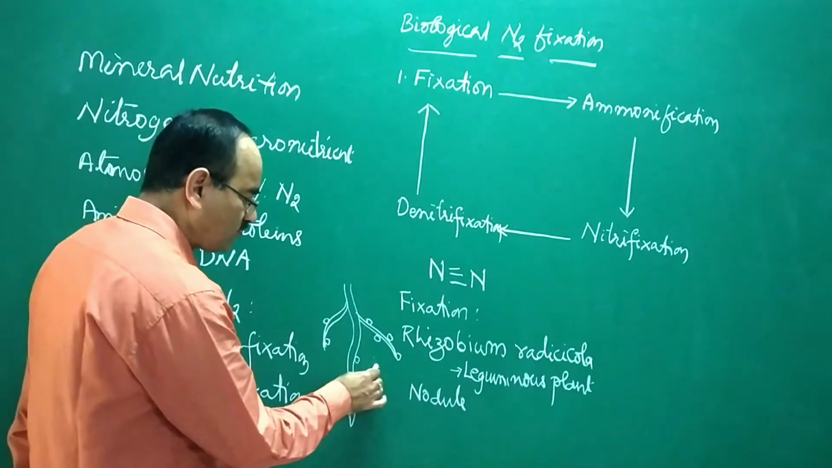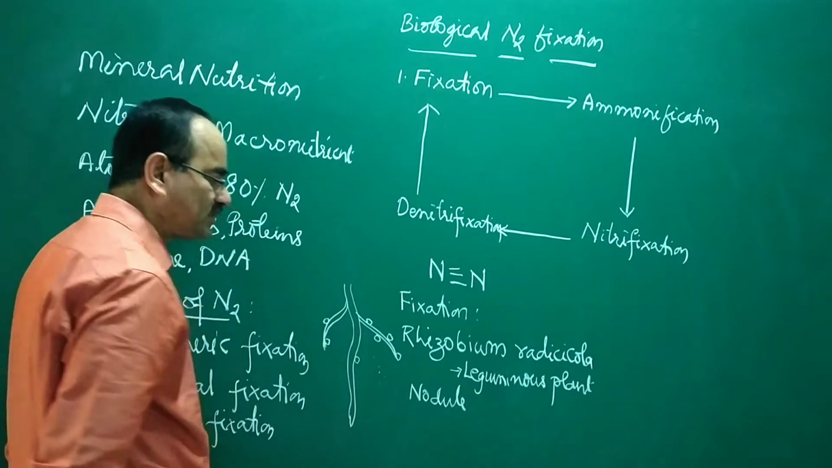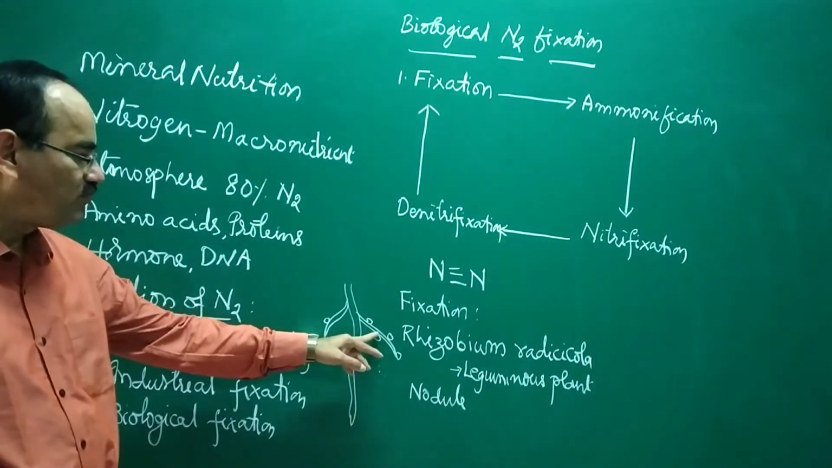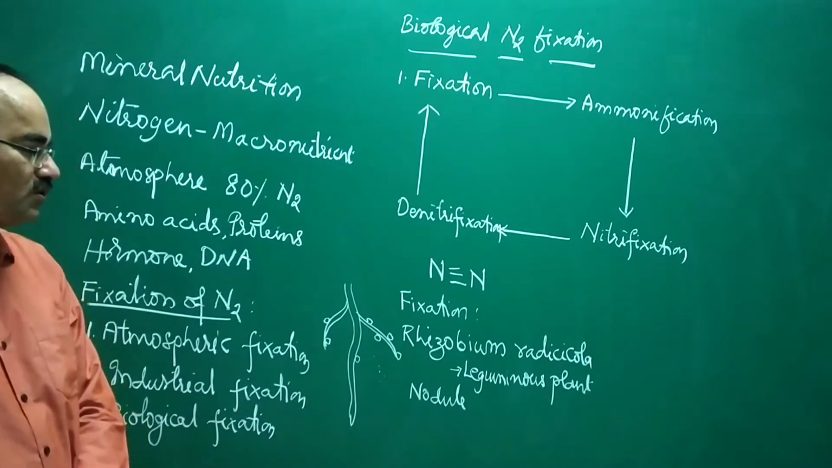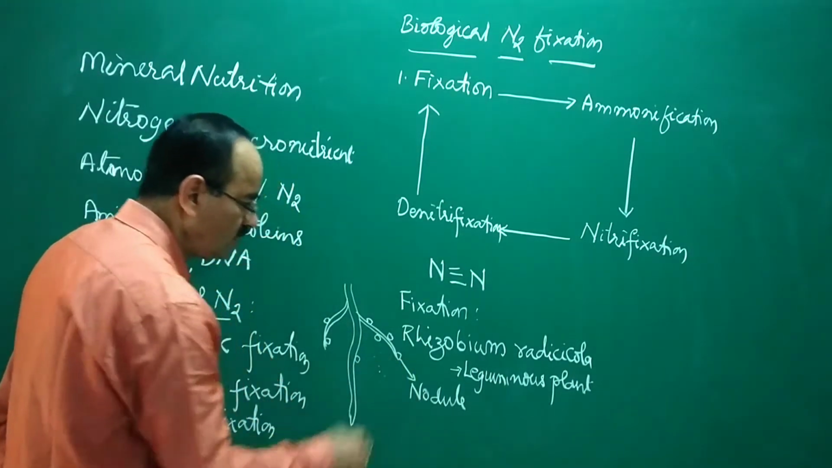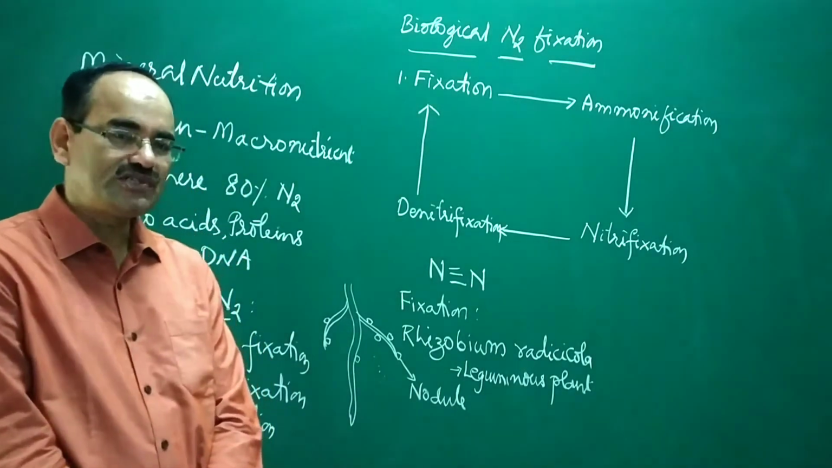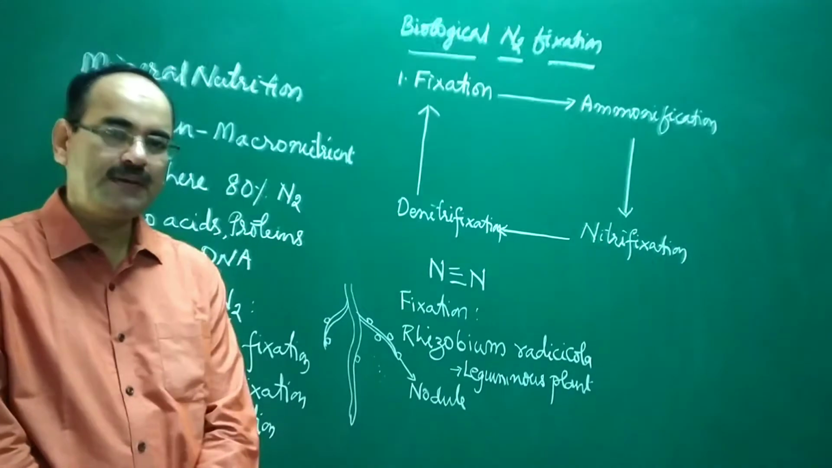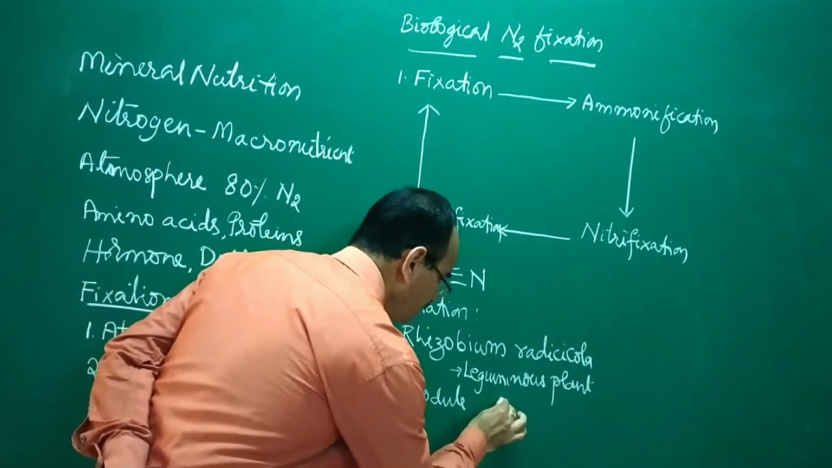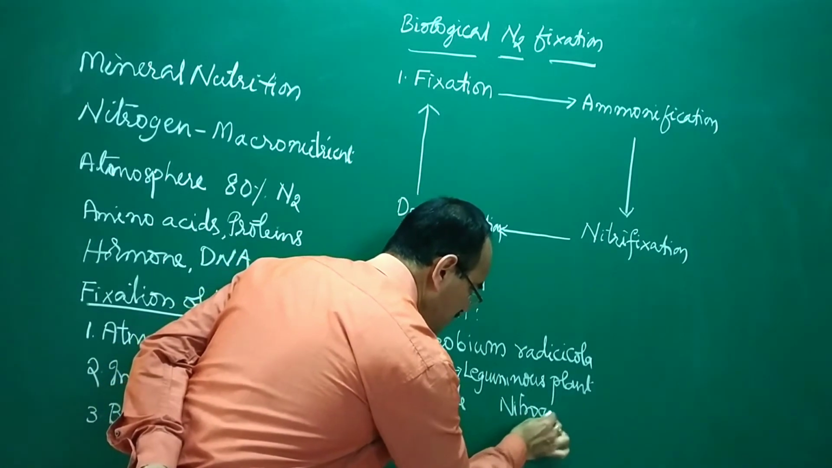Then slowly it will form an infection thread, then enters into the roots of leguminous plants. Then they will form the nodules. So this is the nodule. And why rhizobium can fix nitrogen is they produce an enzyme called nitrogenase.